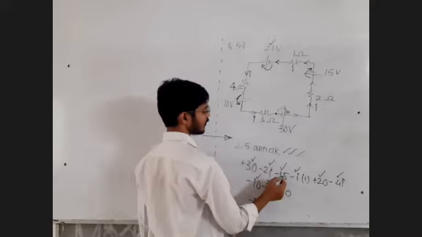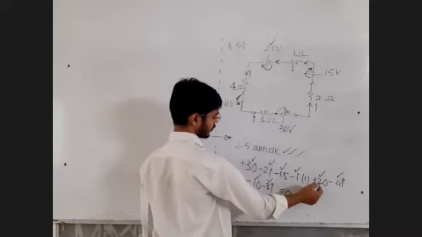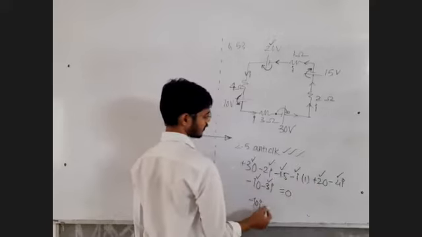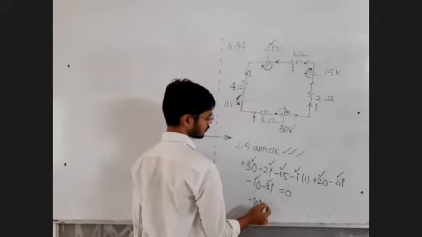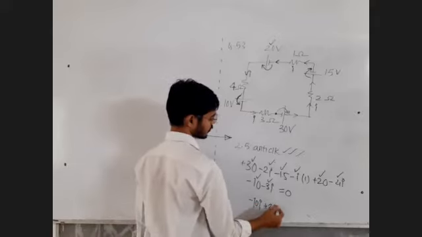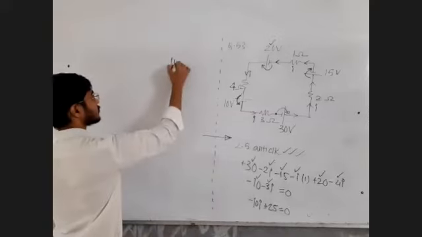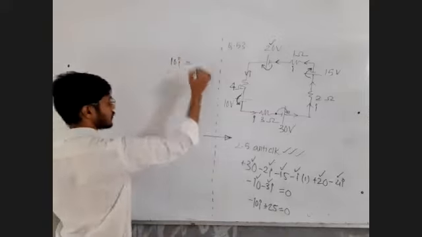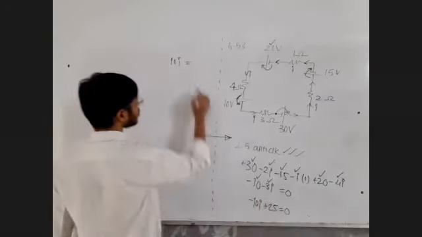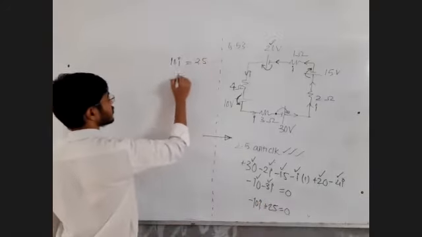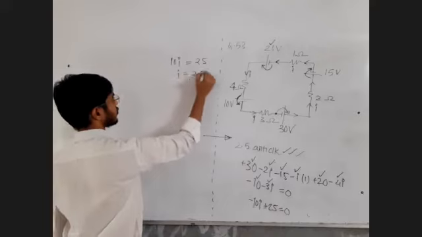30 minus 15, 15. 15 plus 20, 35. 35 minus 10 is 25. Plus 25 is equal to 0. 10I on the right hand side is equal to 25 on the left hand side. I is equal to 2.5.